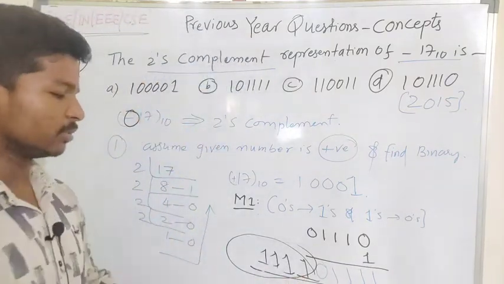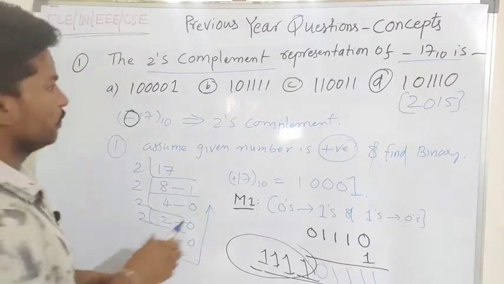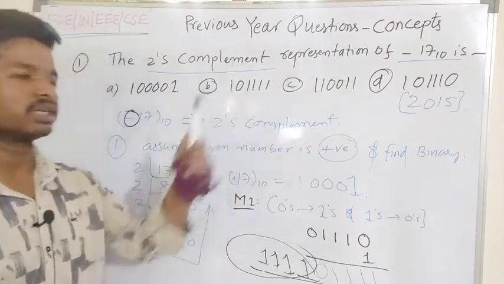The answer is nothing but 1 0 1 1 1 1. So with 1s extended, we will be having 1 0 1 1 1 1. Option B is the correct option for the given question.